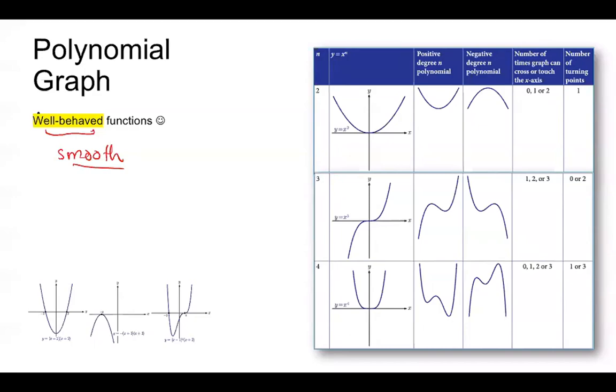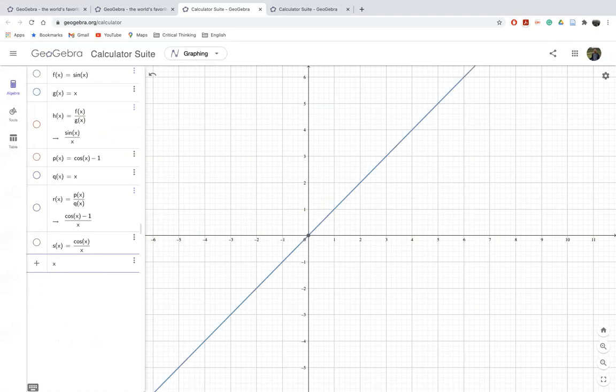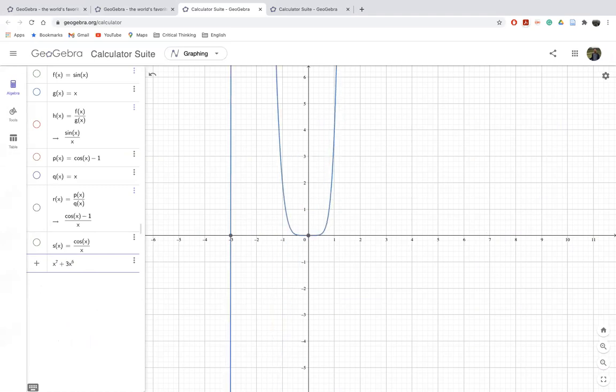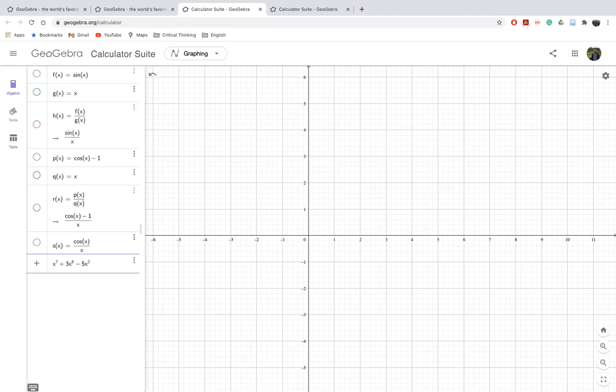Let me quickly show you what I mean. Let me simply delete these. So let me type here any polynomial function: x to the power 7, plus 3x to the power 6, minus 5x to the power 2, minus 2. Sorry.